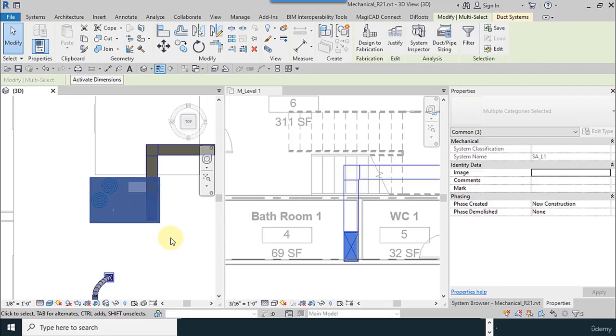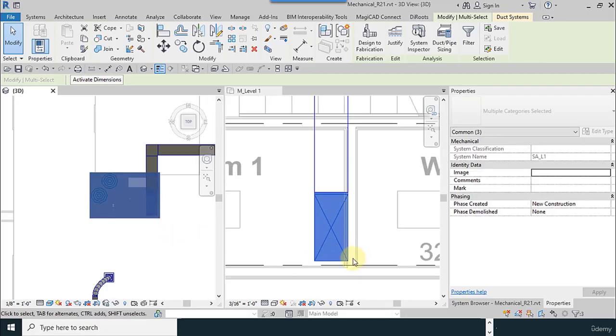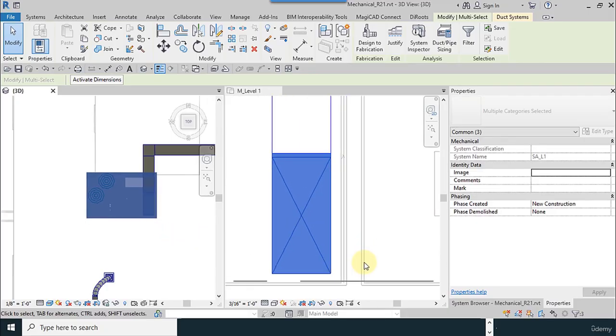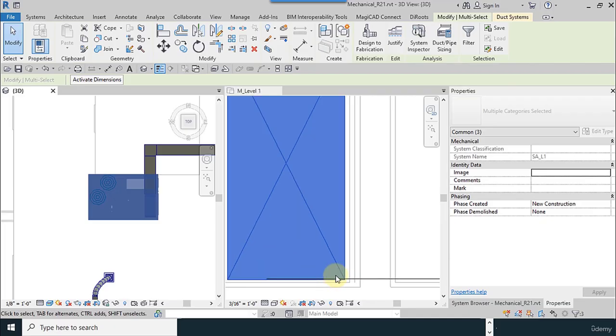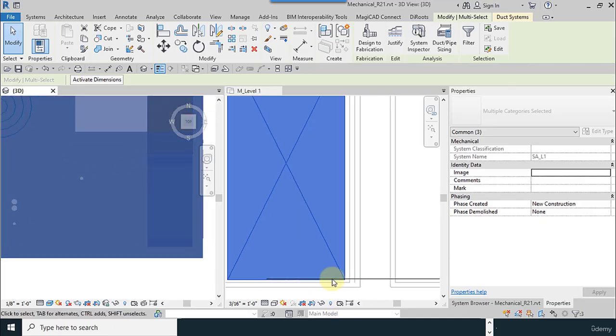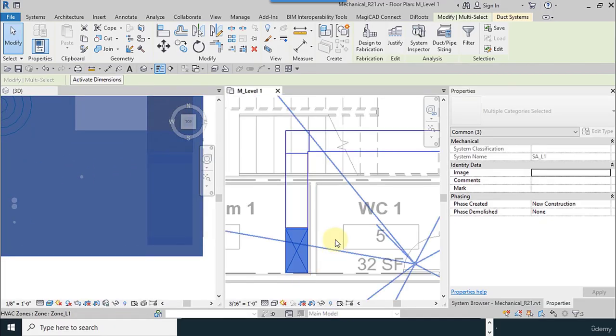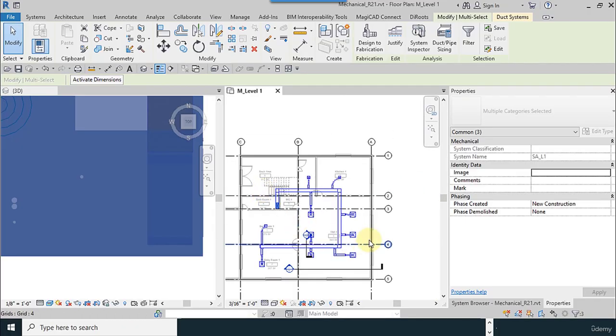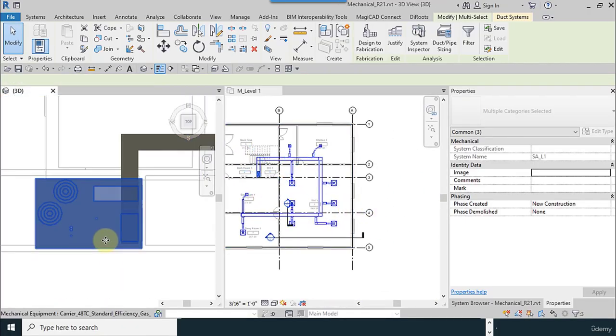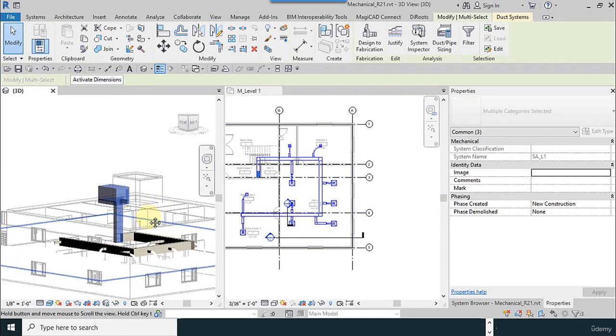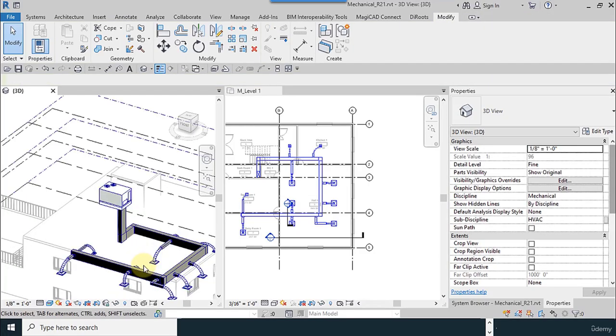The rooftop units must change position a little to the left, up like this. We have to rectify all of them later, so I will explain how to change these.